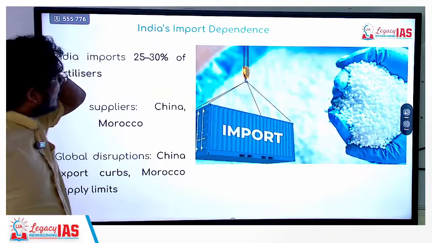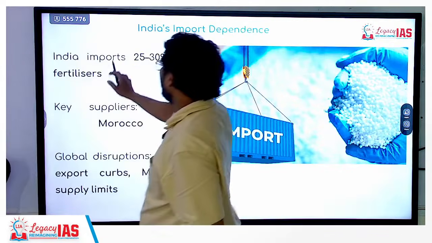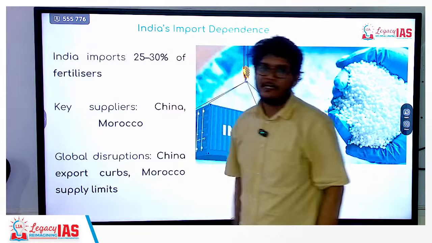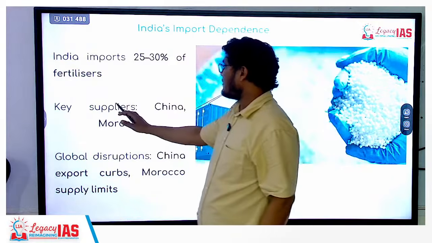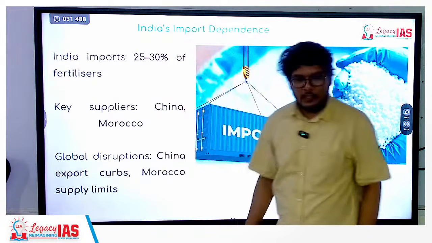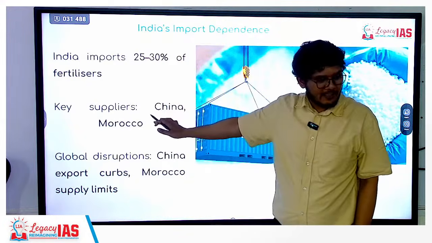Let's move ahead. So India's import dependence, I've already mentioned, around 25 to 30% of fertilizers we import. The key suppliers are China and Morocco. China has basically curbed its exports.